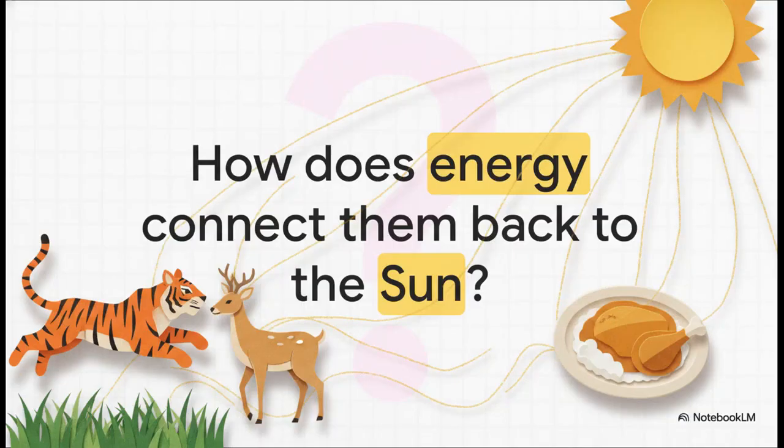Tigers eat deer. Deer eat grass. Okay, it sounds incredibly simple, right? But how does that energy actually connect them all the way back to the sun? Think about having a simple lunch of chicken and rice. How exactly did the energy required to fuel your body get into that food in the very first place? To figure that out, we have to look at the invisible threads that connect literally every living thing on Earth.